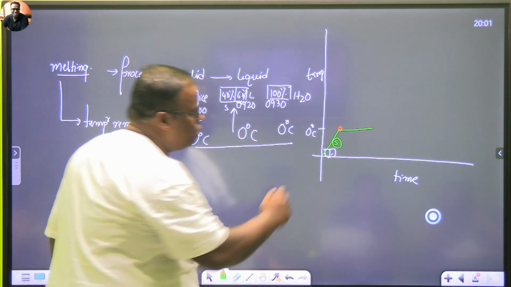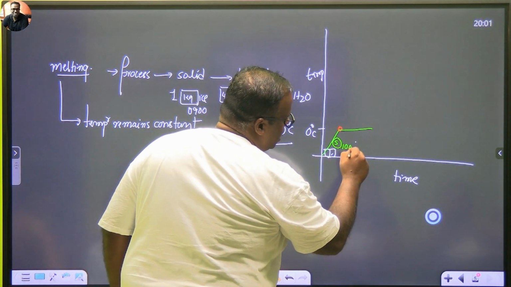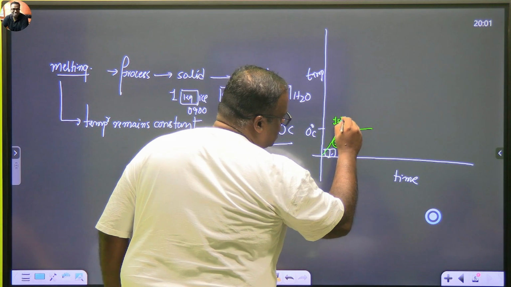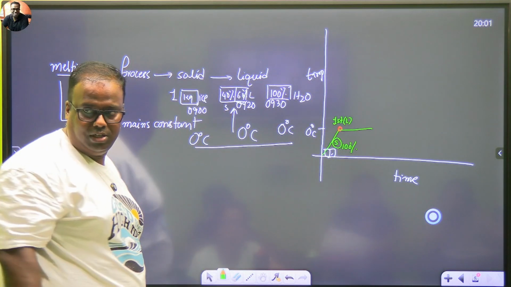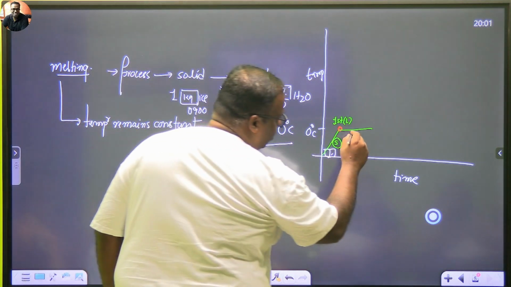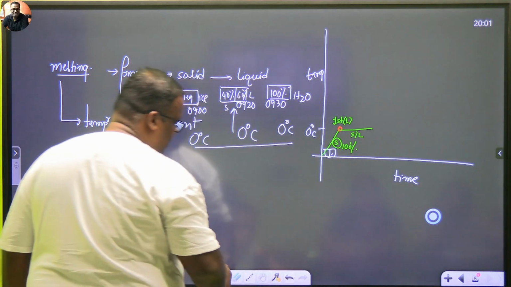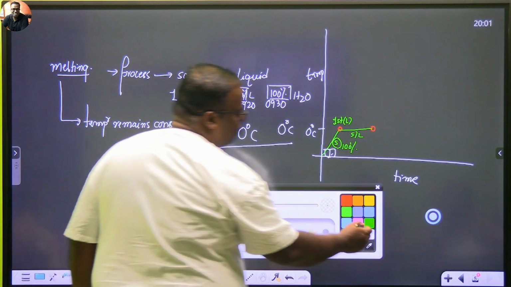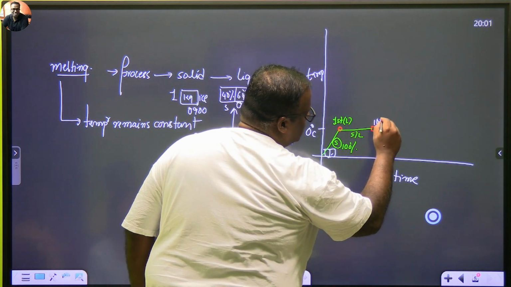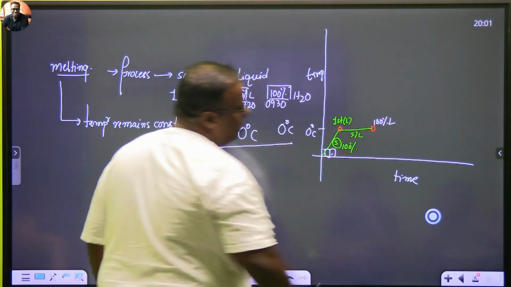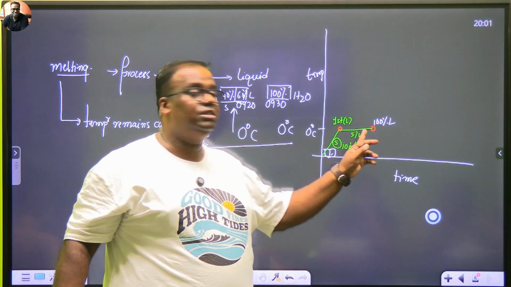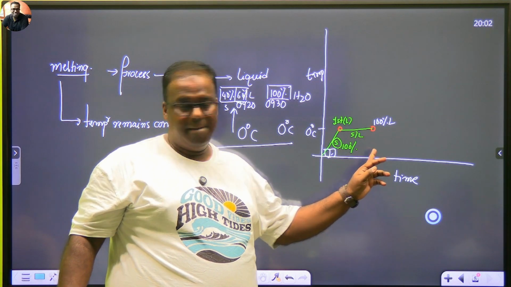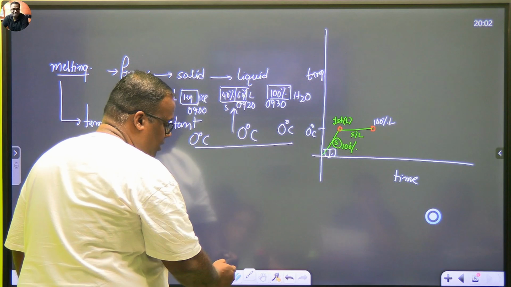So here I was what? Here I was 100% solid. Here I get my first liquid formation. Have you got it? In between, I have got solid and liquid both till I reach a point here. And at this point, what is the beauty of it? At this point, it is 100% now liquid. यहां से यहां तक टेम्परेचर क्या रहेगा? 0 डिग्री ही रहेगा.